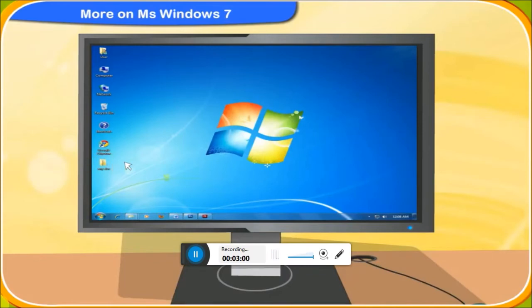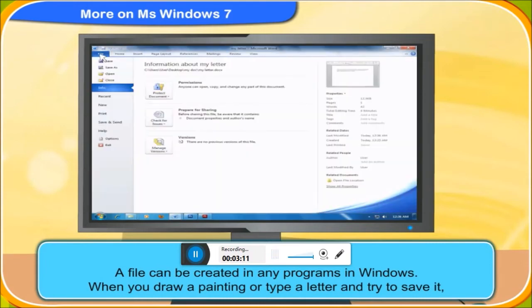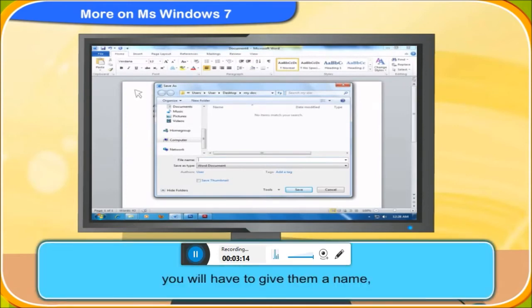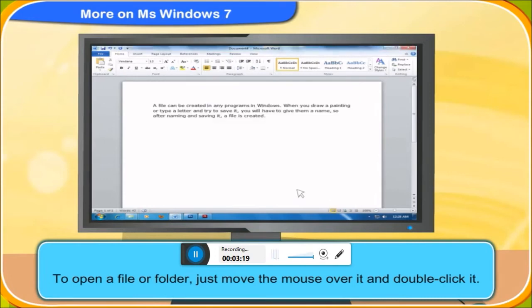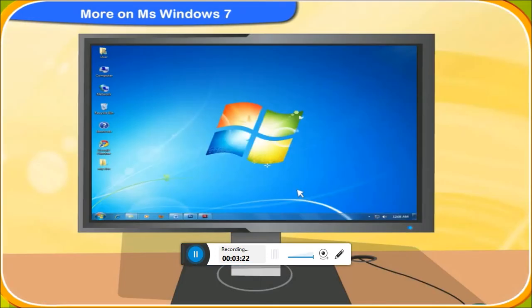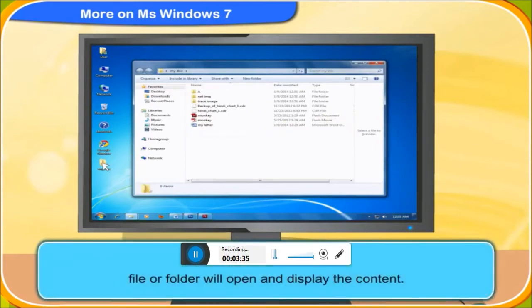Thanks. Now, how do I create a file? A file can be created in any programs in Windows. When you draw a painting or type a letter and try to save it, you will have to give them a name. So, after naming and saving it, a file is created. How do I open a file or folder after creating one? To open a file or folder, just move the mouse over it and double-click it. The file or folder will open and display the content.